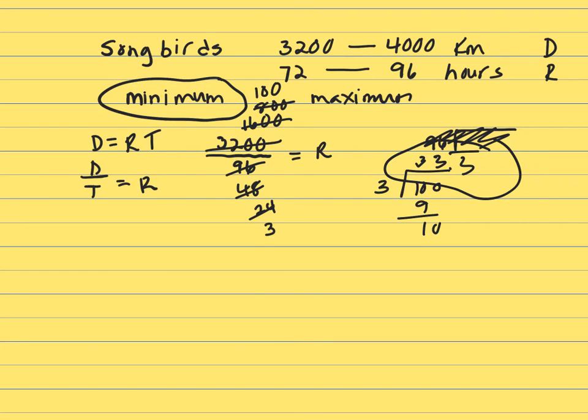Is that one of my choices? Yes. All right, and then your largest number, your maximum number: how do I get a large number from a fraction? Well, you take the larger of your distances, and that's 4,000. And I want this to be large, so I want to divide by the smaller number for the denominator.